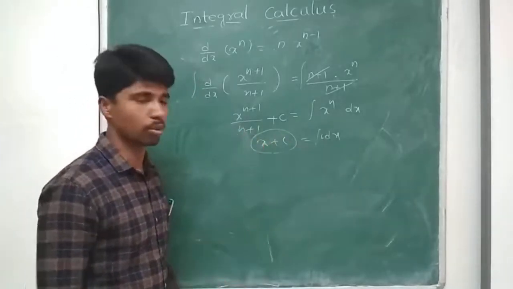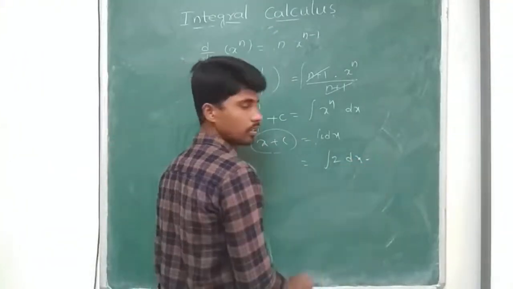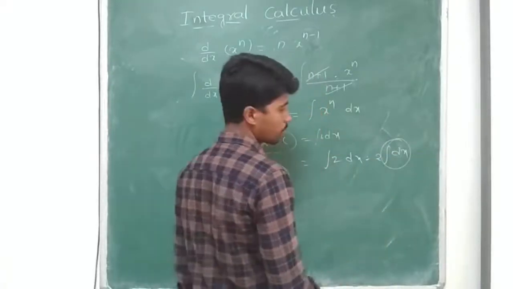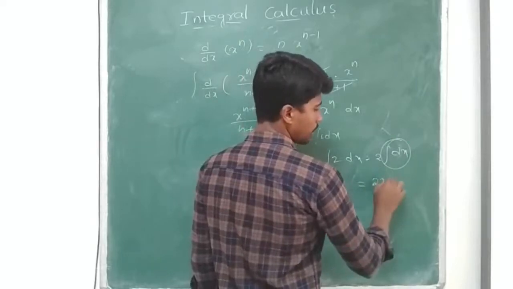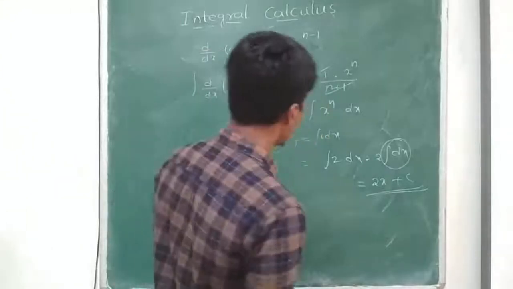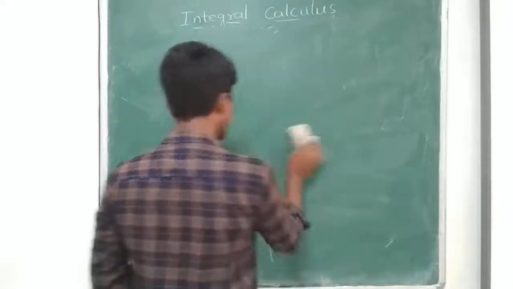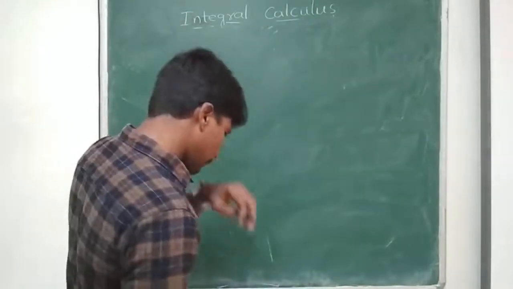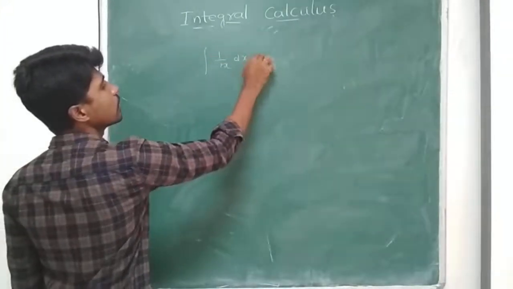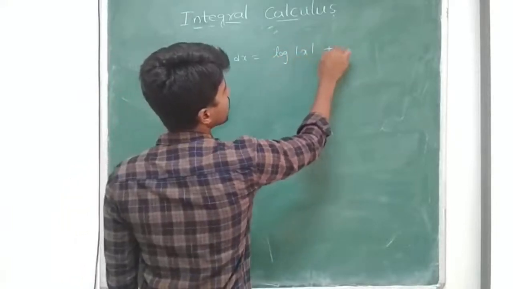If suppose it is integral 2, how do we find the integration of 2? The integration of 2 dx is equal to 2 into integration dx. Now I know integral dx, what is that? 2 into x plus some constant. Next, integration of 1 by x. This integration of 1 by x dx gives logarithm of modulus of x plus c.